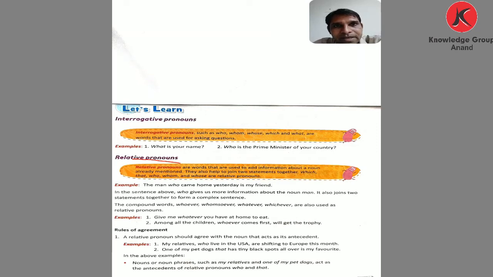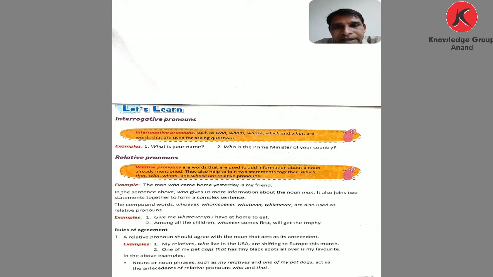See here, the same words given in the interrogative pronouns, we use here too: which, that, who, whom and whose. Where and how do we use them? Let's see the example. The man who came home yesterday is my friend. In this sentence, a man is used as the noun, and after the noun, who is used. Who gives us more information about the noun. How? Let's see.